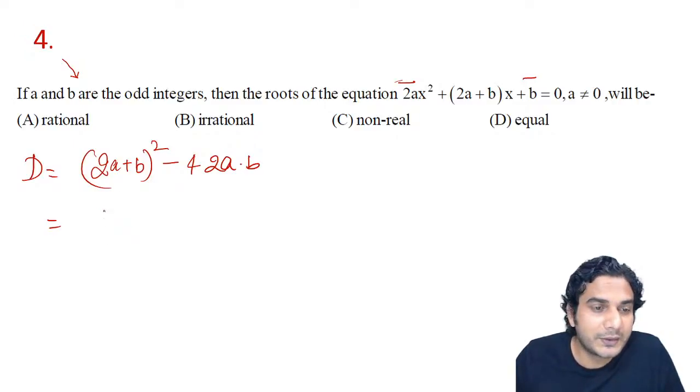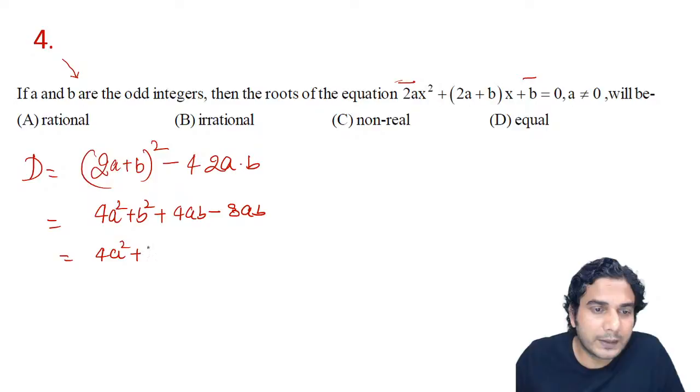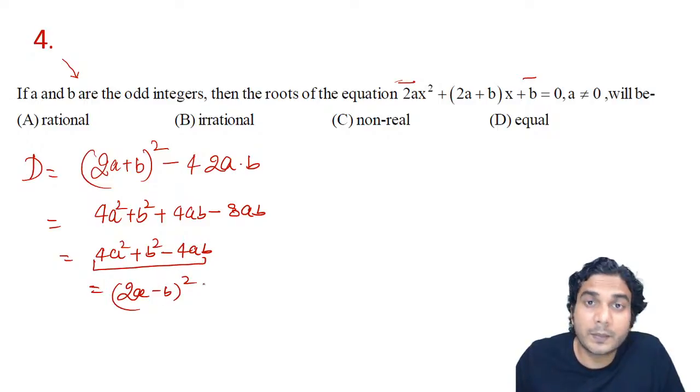So this is 4a square plus b square plus 4ab, minus 8ab. So it will be 4a square plus b square minus 4ab. Can you see it's a perfect square again. So it is (2a minus b) the whole square. So the discriminant is a perfect square, that means the roots will be real.